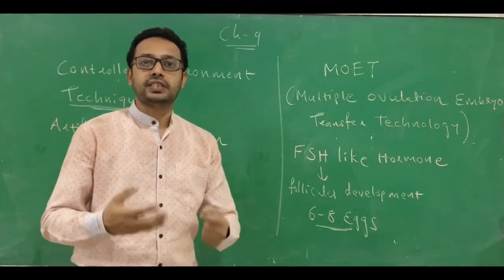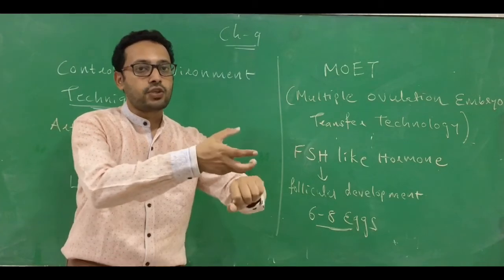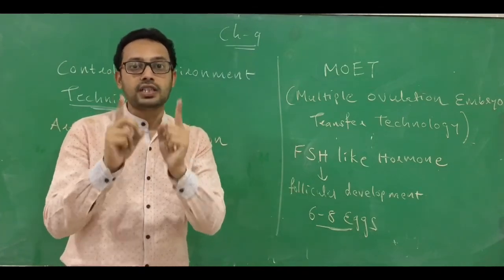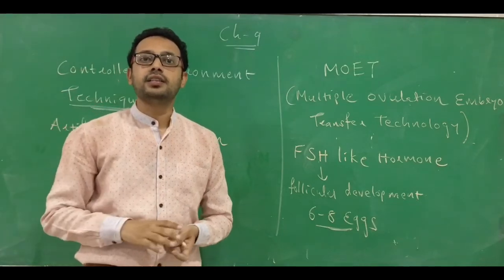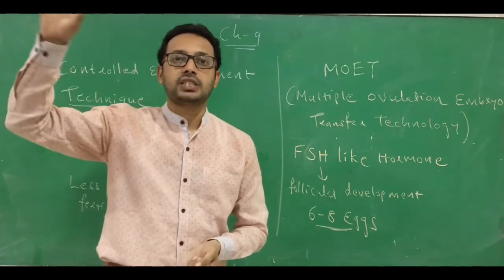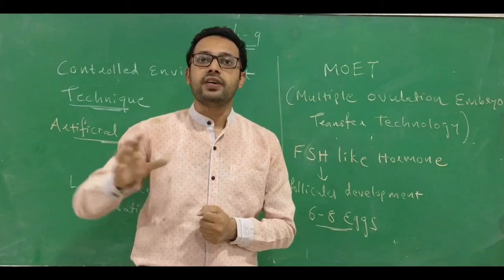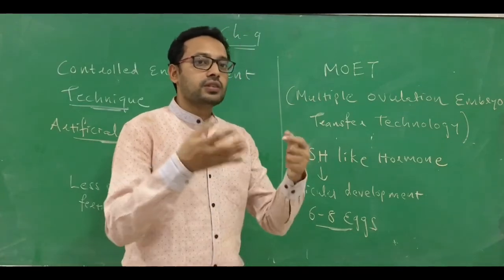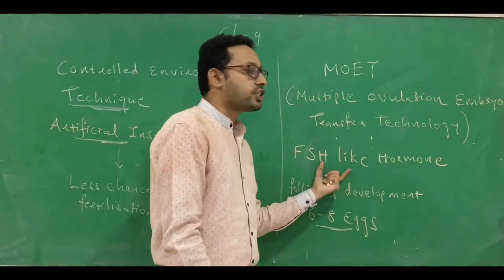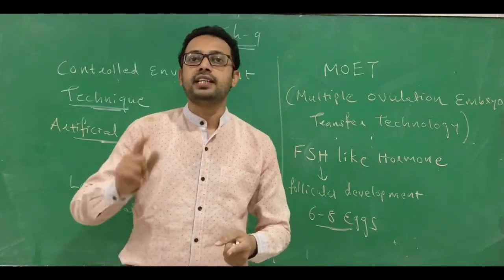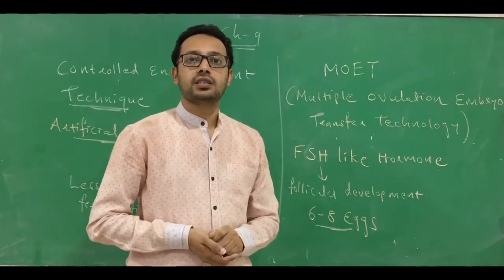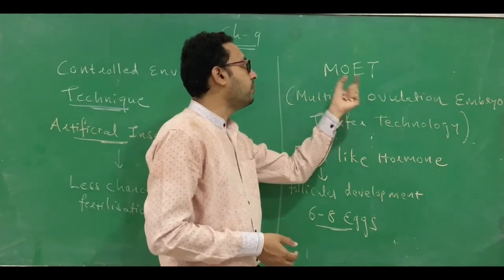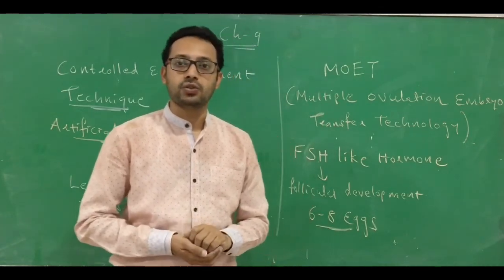When they are at the stage of 16 to 32 cells, they are removed by a non-surgical process and transferred into another female, a surrogate mother, where they develop. And the animal in which we introduced the FSH-like hormone is ready to produce another cycle of more eggs. This is called multiple ovulation embryo transfer technology.